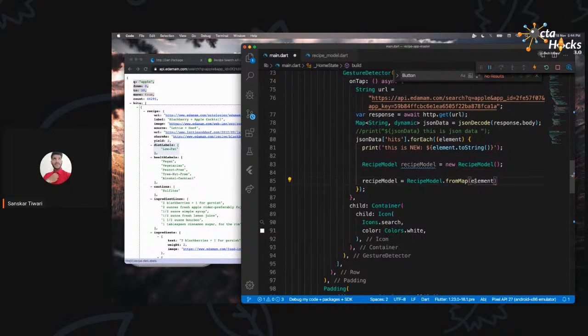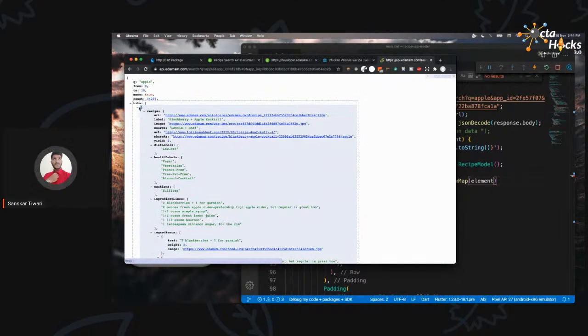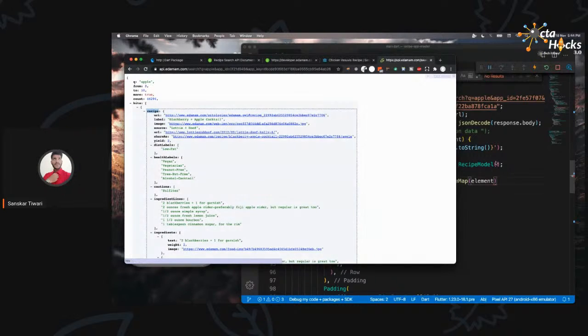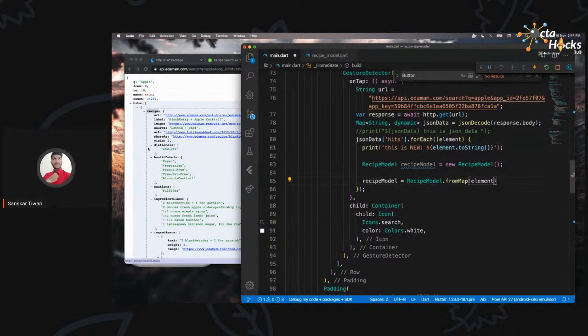Now we cannot just say element over here. Why? Because this element actually does not directly have that. What do I mean by that? Well, this is the map, and we cannot just directly say that the image is over here. This image key is not just right over here. Well, this map consists of a key called recipe, and that recipe consists of all these values. This map, which we have as an element, actually consists of 3 keys: recipe, bookmarked, and bought. We are going to go inside the recipe key, and then we are going to get the image.